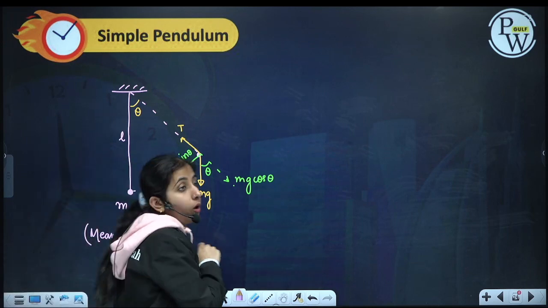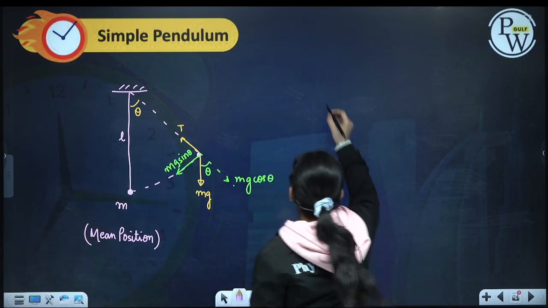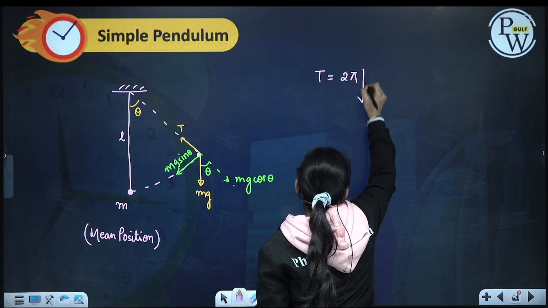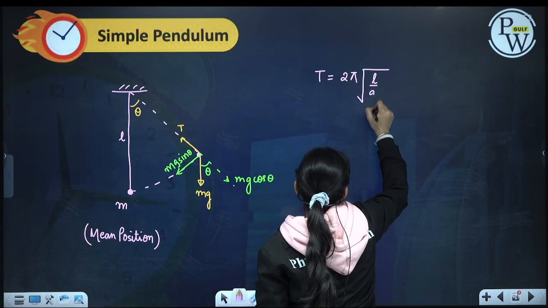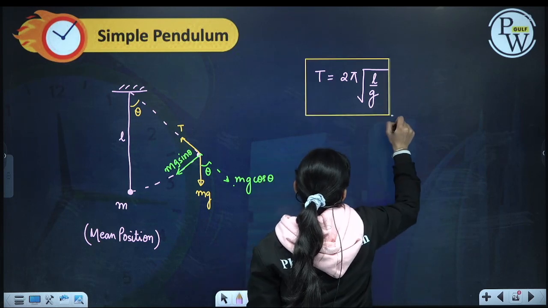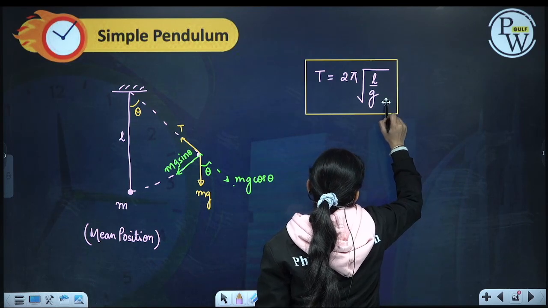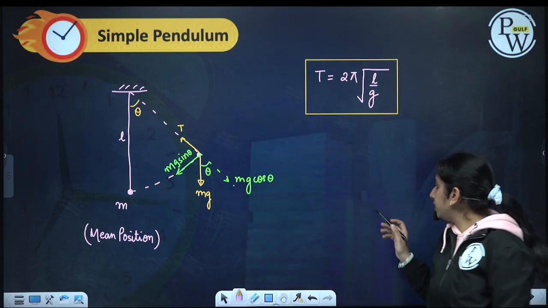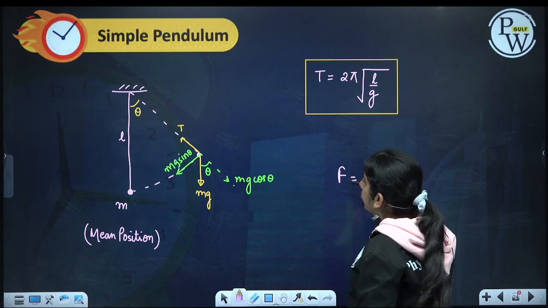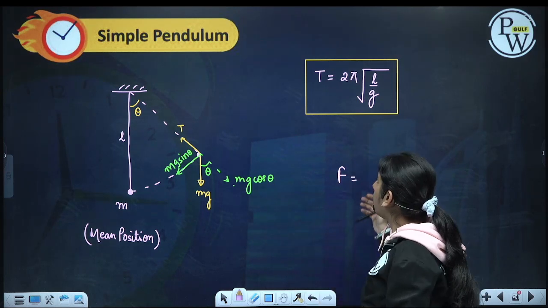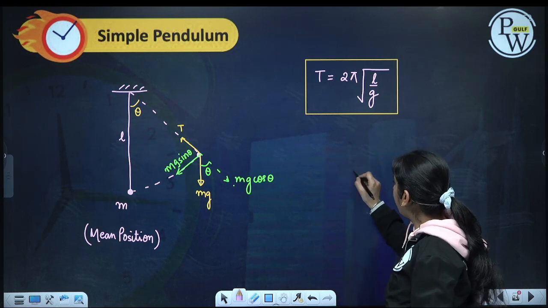Now what is the time period of such a simple pendulum? The time period of a simple pendulum is 2 pi under root L by g. How can we find it? We can find this time period by finding the restoring force. The restoring force in this case will be minus mg sin theta. This is a restoring torque we have to find.